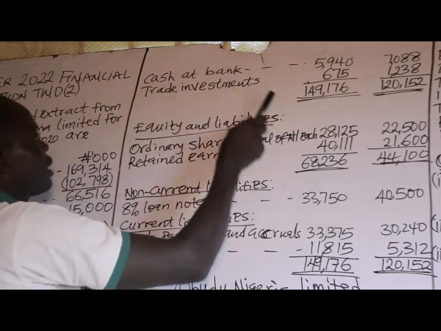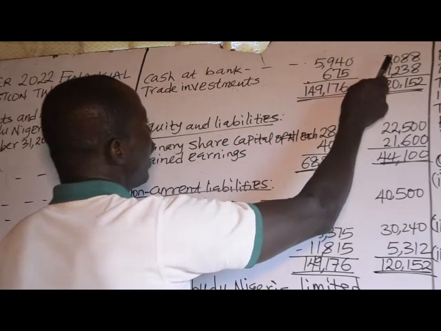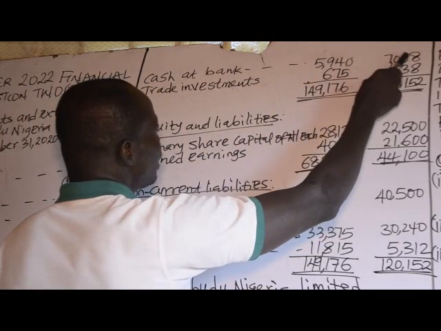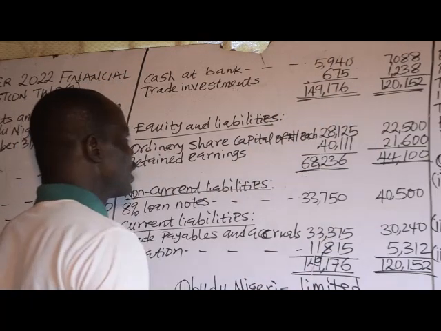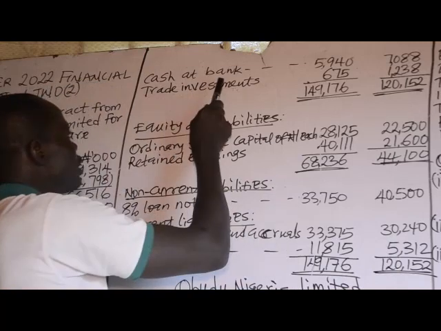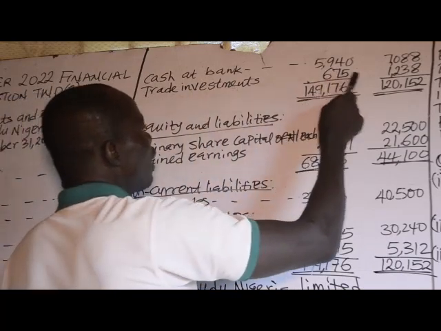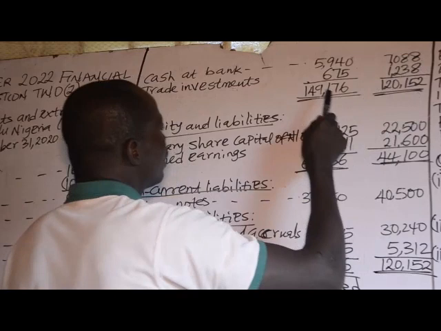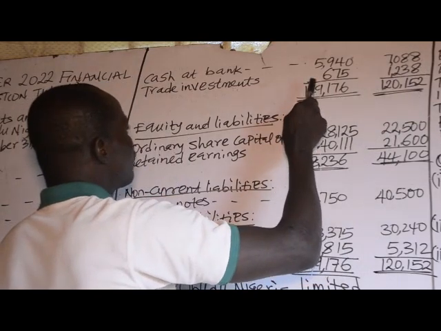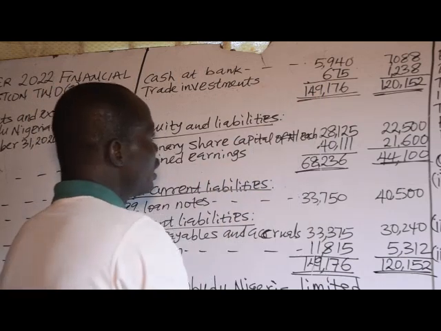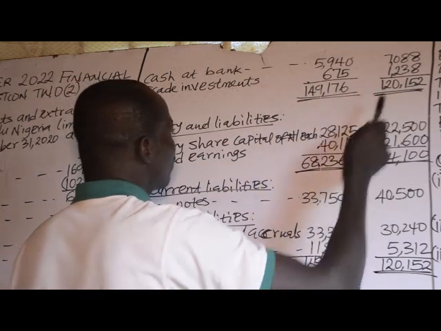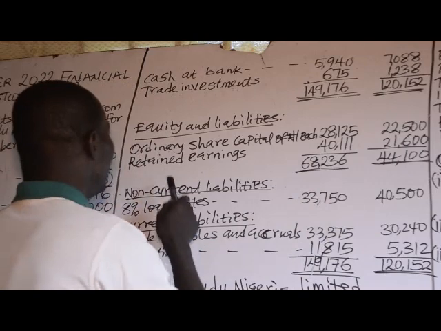Cash at bank 5,940 and 7,088. This column is for 2020, while this column is for 2019. We have trade investments 675 and 1,238. Total asset is 149,176 for 2020 and 120,152 for 2019.